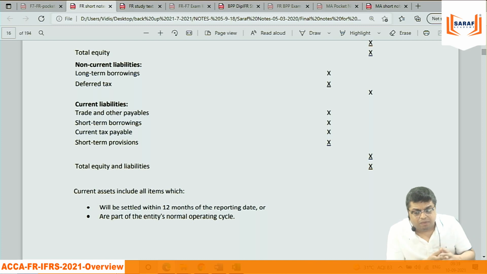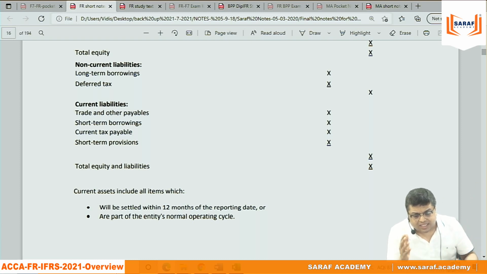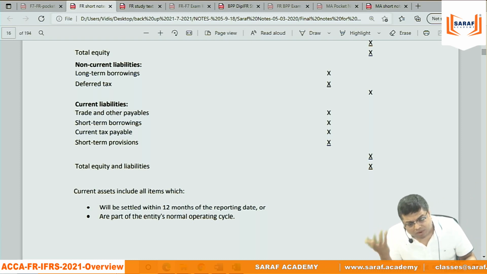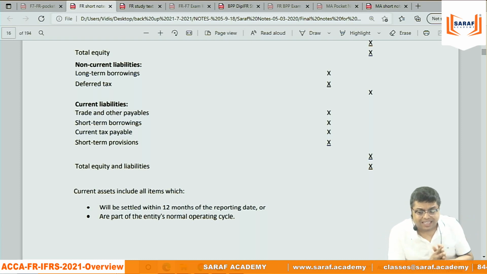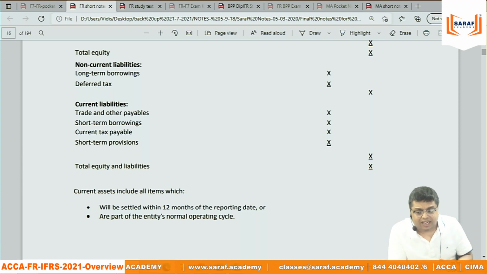Sometimes I will not be able to teach US GAAP in that much detail, like property, plant, equipment. When we study it, it is not possible to teach US GAAP property, plant and equipment in this batch, because that is very detailed. When IAS 16 will change, it will become US GAAP type only. But that cannot be discussed in this batch because we are not getting that buffer of time to discuss so much detail.